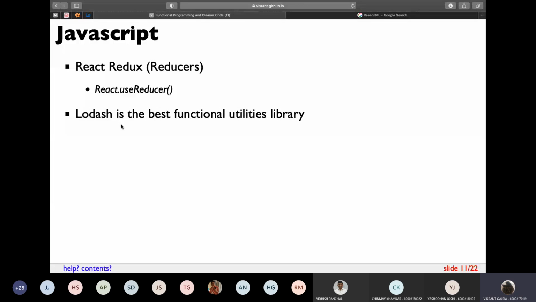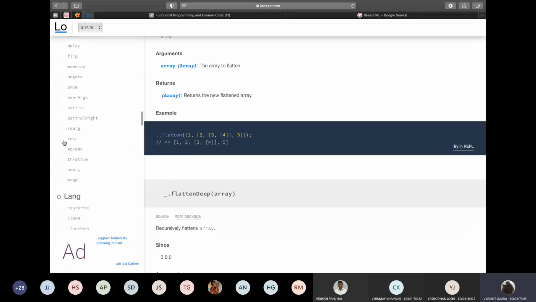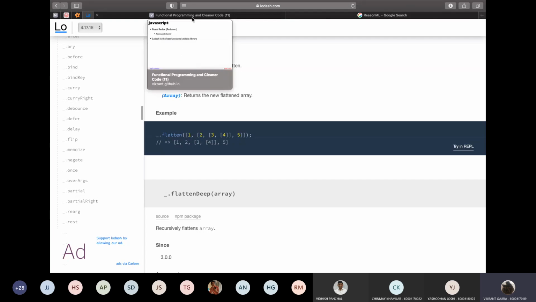And if you're a JavaScript developer, if you're learning JavaScript for front-end, then you can use React's useReducer. I won't explain what it is, but you can use it later. You can also use this library called Lodash. Lodash is a library where you have a lot of functions built into it, and you can compose these functions to make a bigger program. This will easily reduce your logic, reduce your workload, and make the code more readable.